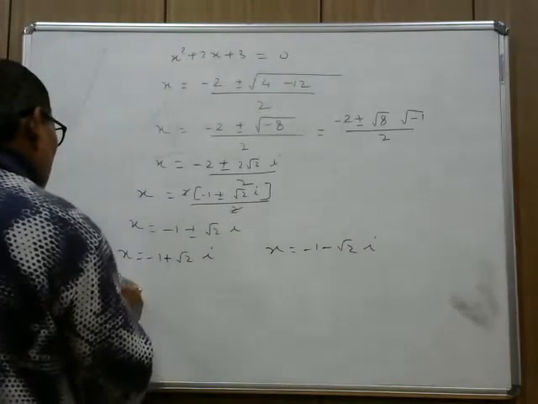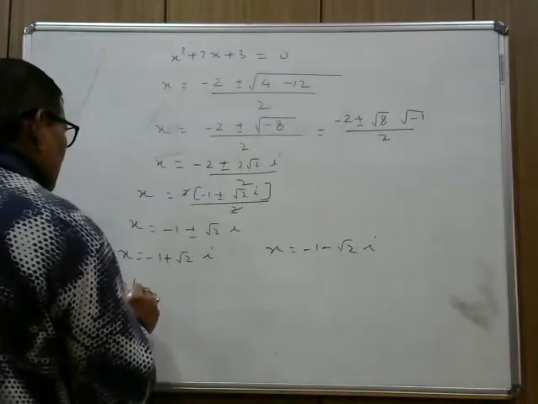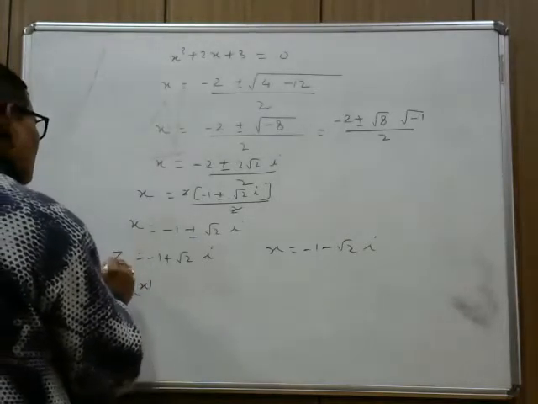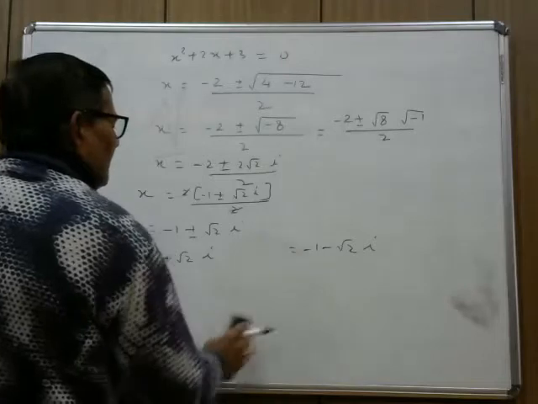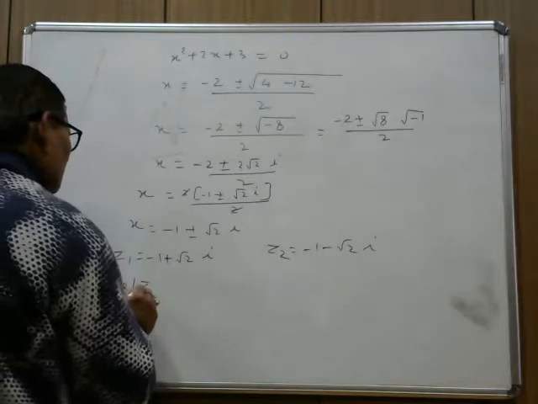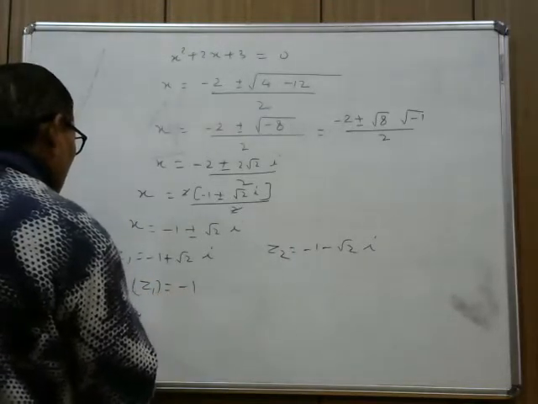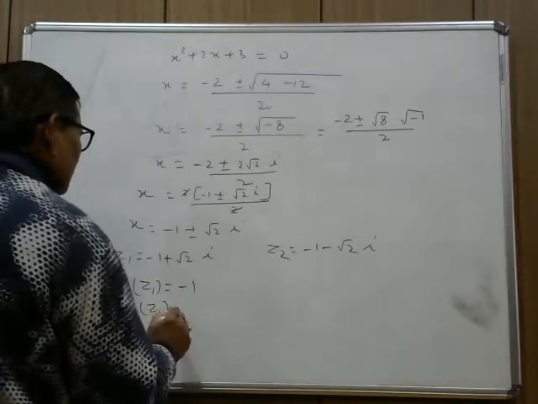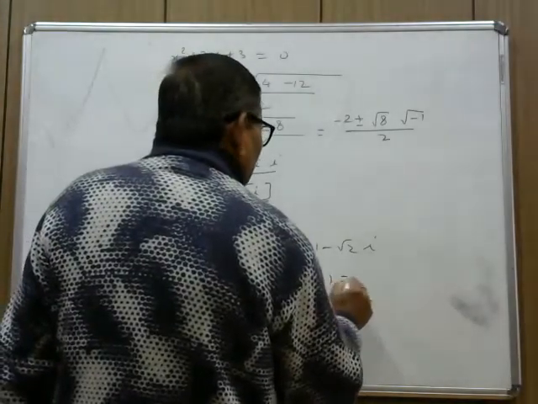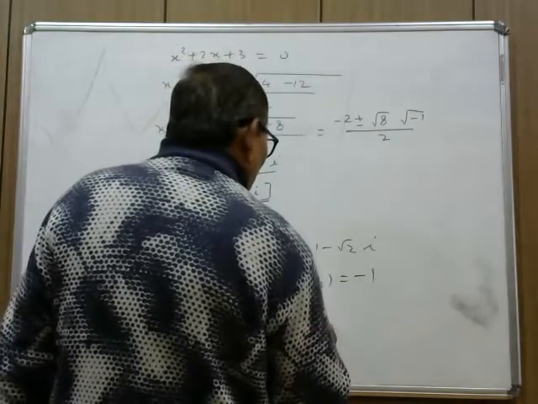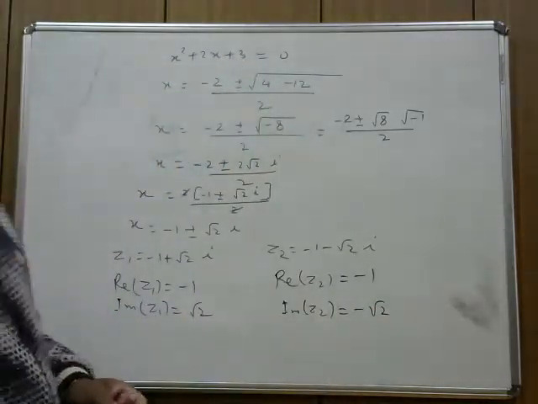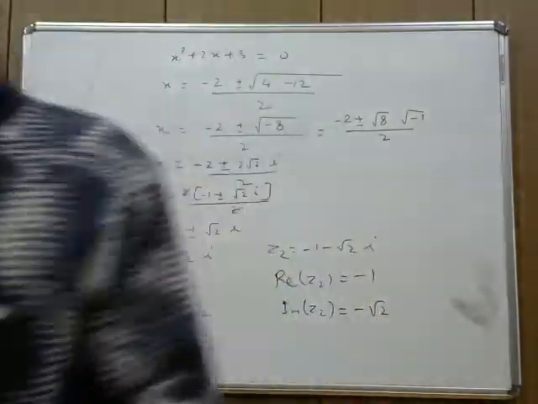So from here, x is a complex number, denoted by z1 and z2. This is z1 and this is z2. So the real part of z1 is minus 1 and the imaginary part of z1 is root 2. And the real part of z2 is minus 1 and the imaginary part of z2 is minus root 2. So in this way you can proceed with the idea of complex number.